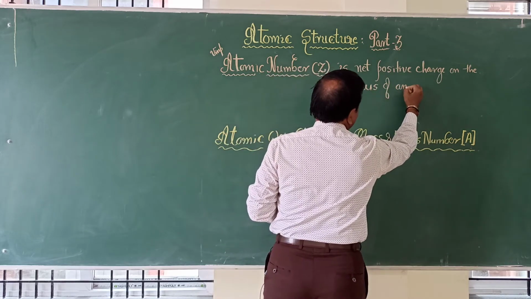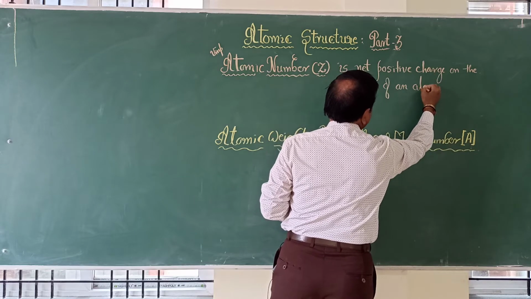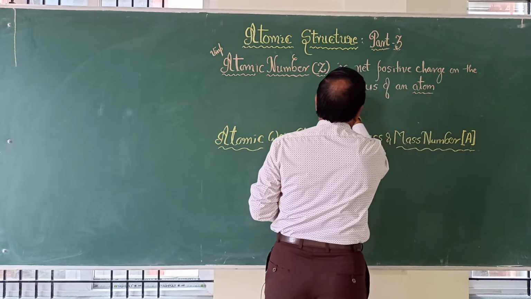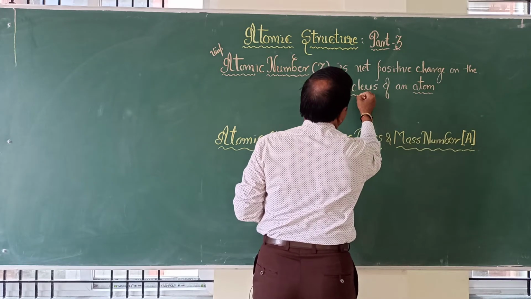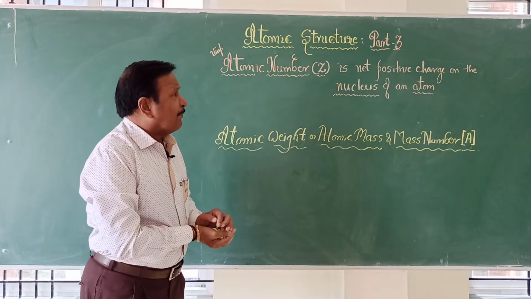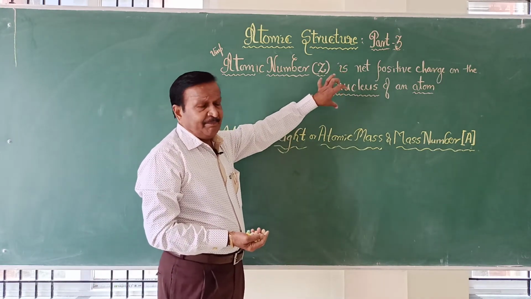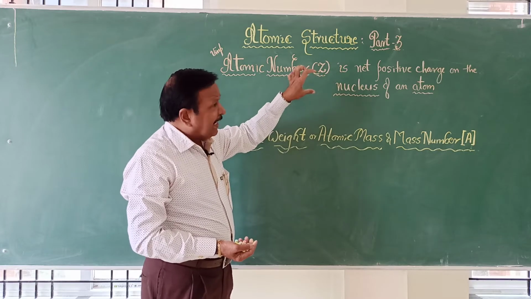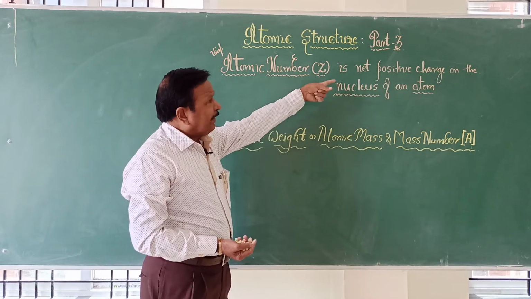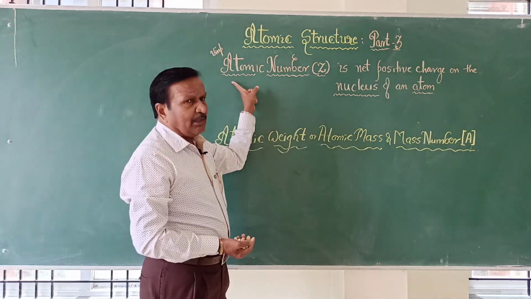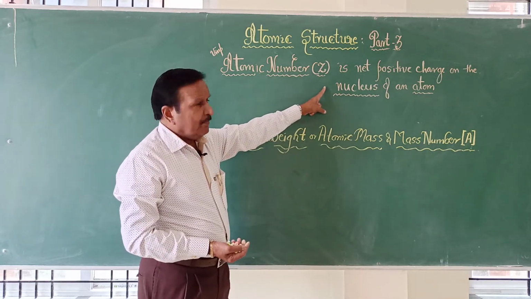What is nucleus? You know very well, the general meaning of nucleus is a very important part, or the main part of that. So whatever positive charge is present on the nucleus of the atom, that we call atomic number.